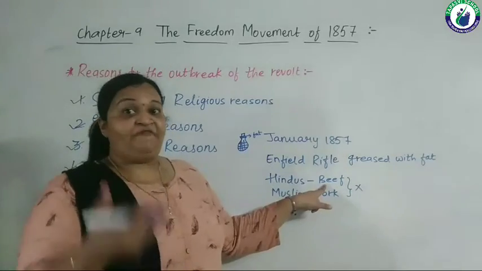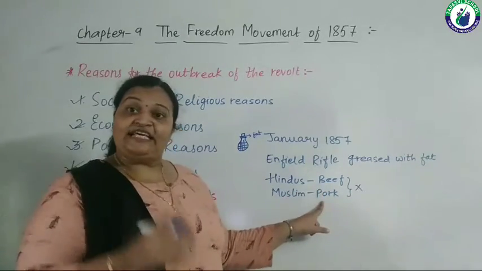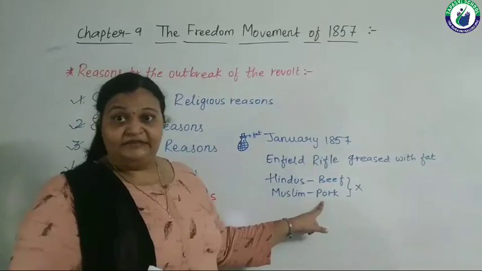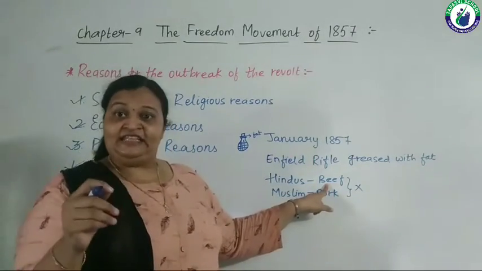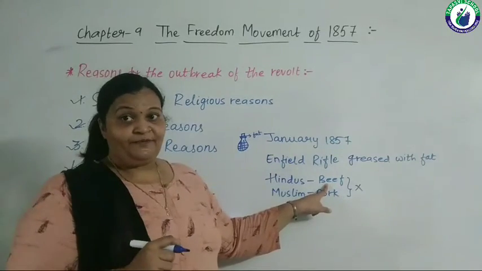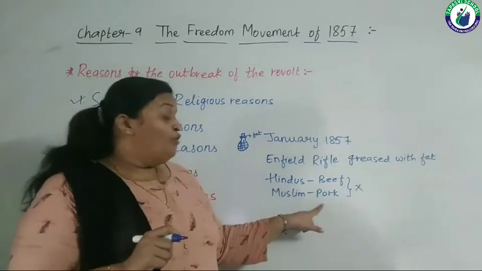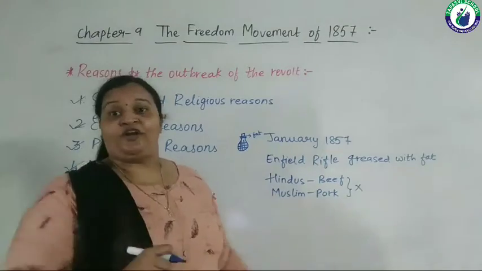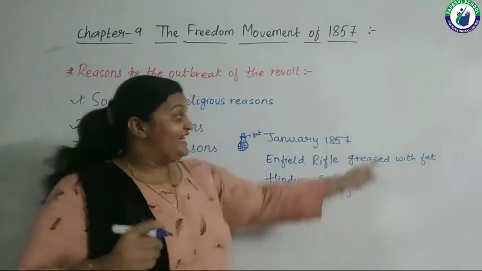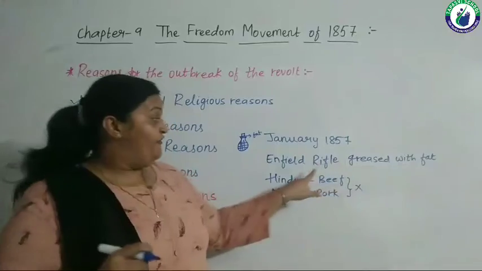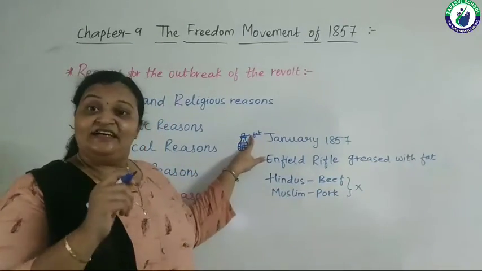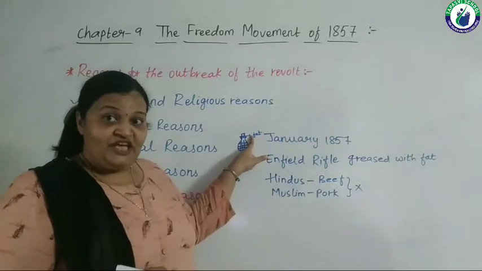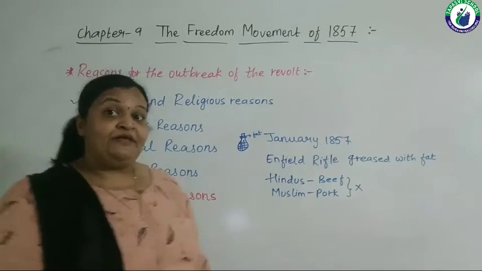Beef is a non-veg item made from cow, and pork is obtained from the meat of the pig. Hindus don't eat anything made from beef. In the same manner, Muslims don't eat pork. And the grease was made up of the fat of beef and pork, which was to be fit into this ammunition. So what happened?